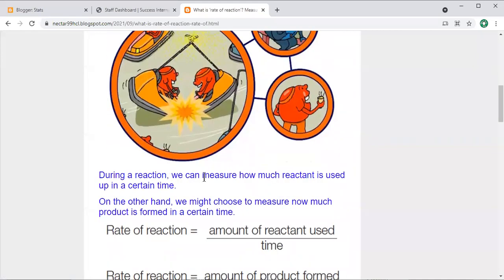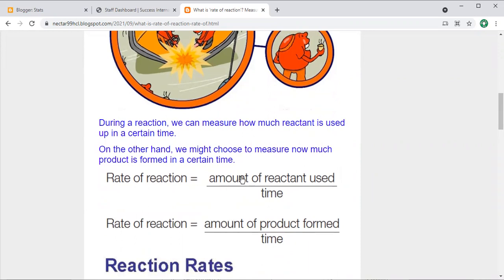During a reaction, we can measure how much reactant is used up in a certain time. Or, on the other hand, we might choose to measure how much product is formed at a certain time. So how can we get the rate of reaction? Just divide the amount of our reactant or product by the time, and we get the rate of reaction.